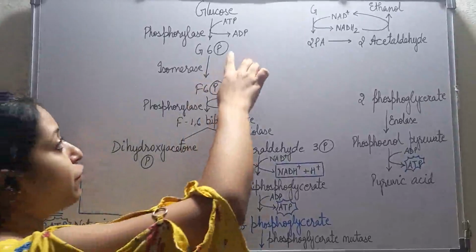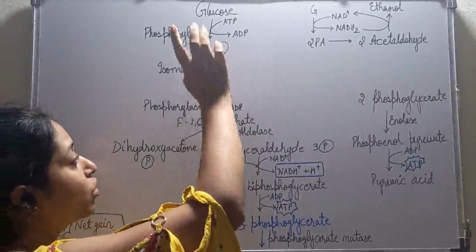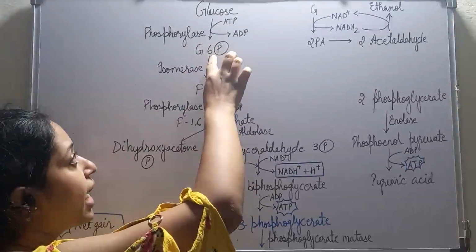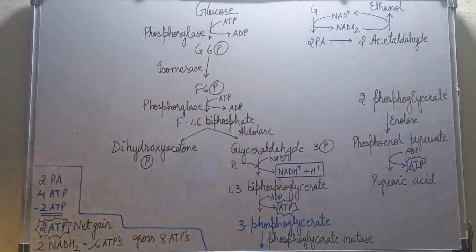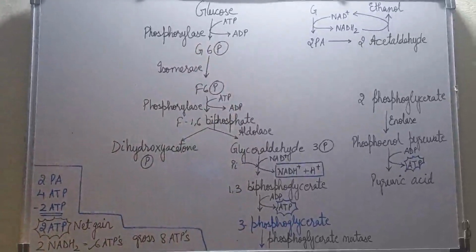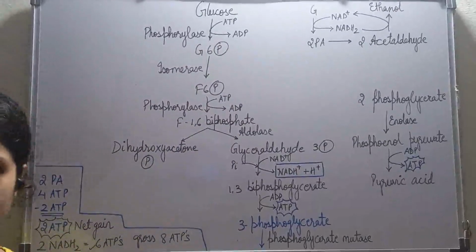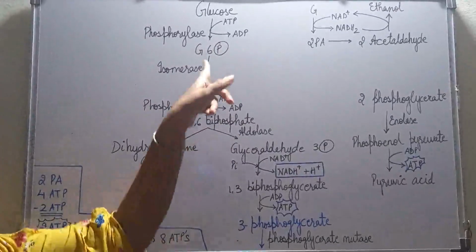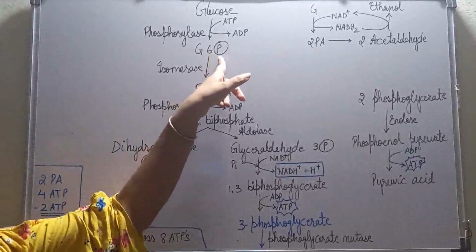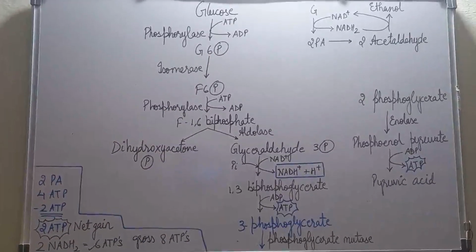That phosphate is being combined with this glucose molecule, and this 6 indicates the position of phosphate attachment. Glucose is formed of 6 carbons, and at the 6th carbon, this phosphate group is attached, which has come from ATP.